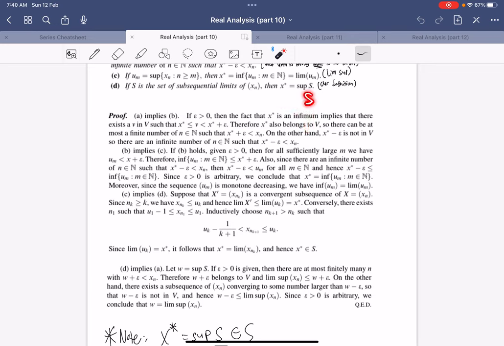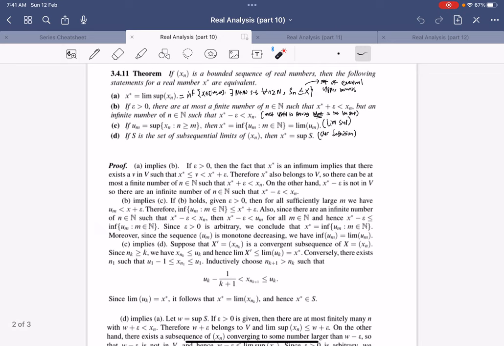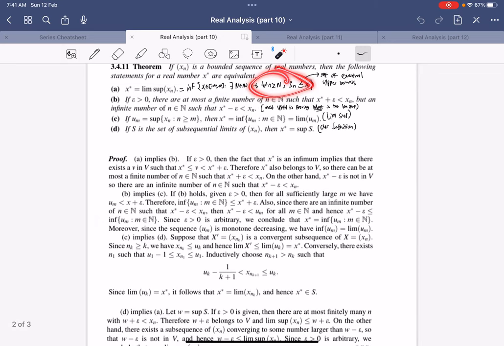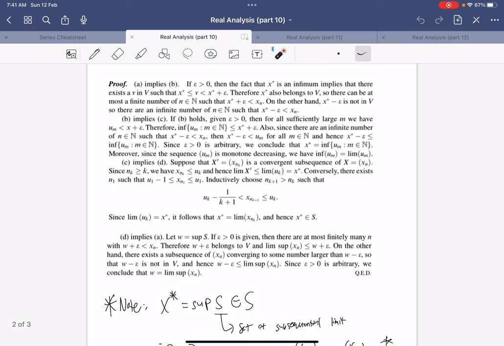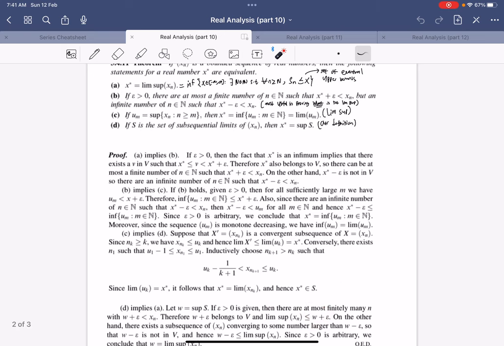So you're coming to sup S, so you cannot have infinitely many points that are strictly larger than W plus epsilon, or else you can't approach W. So there can only be finitely many points that are larger than W plus epsilon. And therefore, W plus epsilon belongs to V, because it will be considered an eventual upper bound. And so the lim sup will be less than or equal to W plus epsilon, because the lim sup here is the infimum.